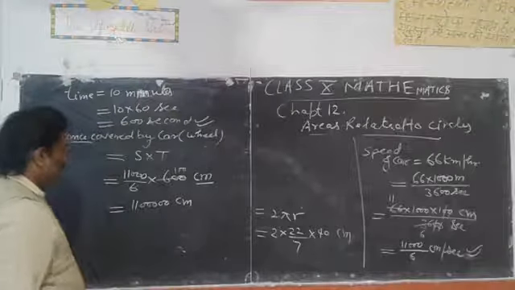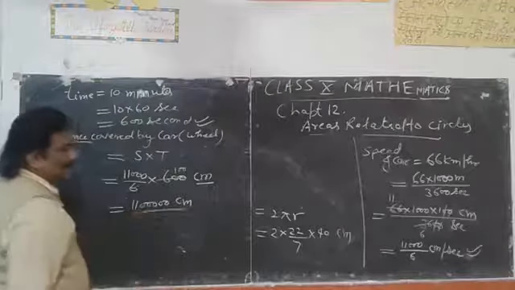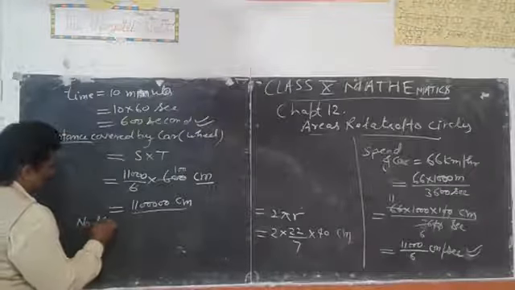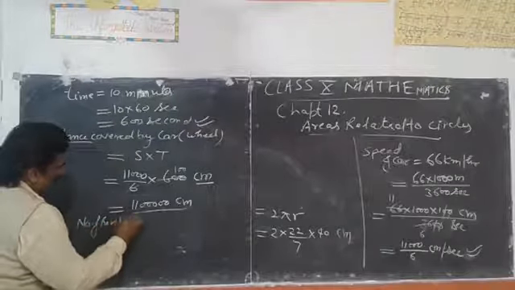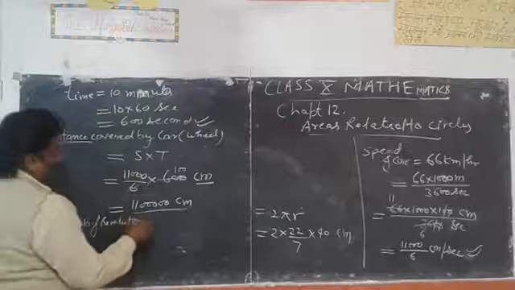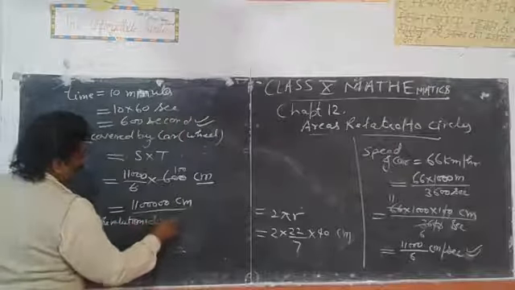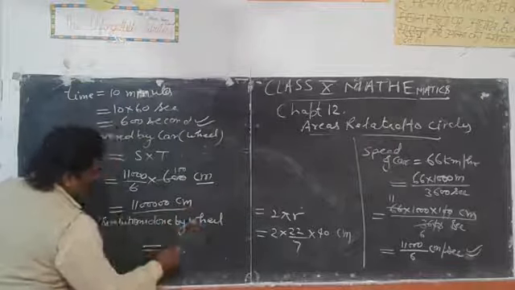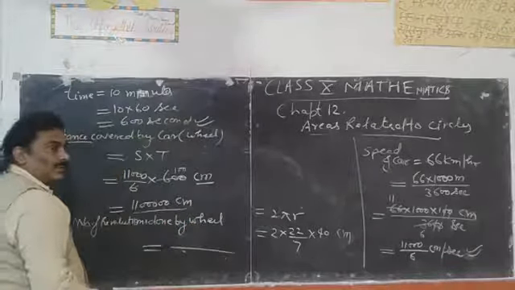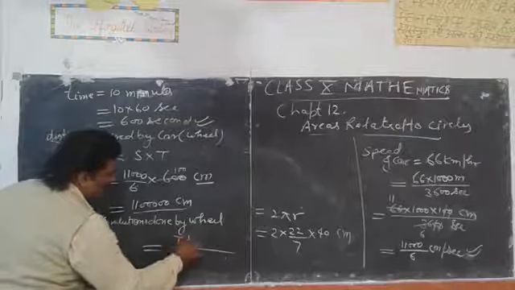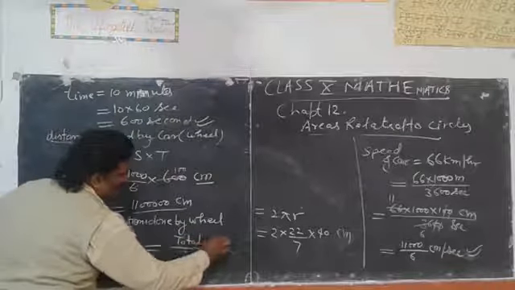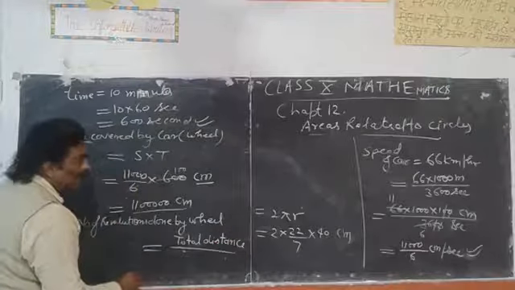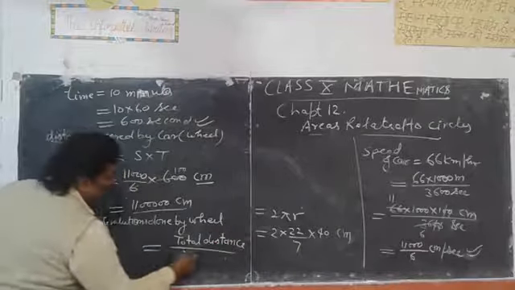Okay. Now number of revolutions done by wheel is equal to total distance upon circumference of wheel.